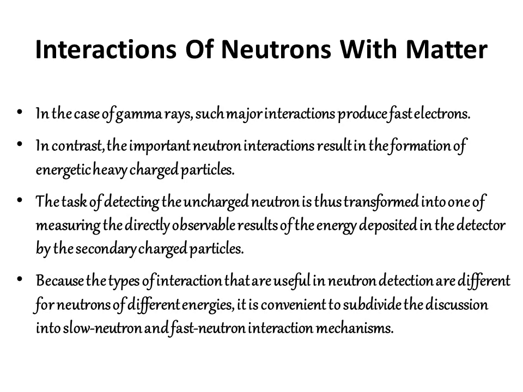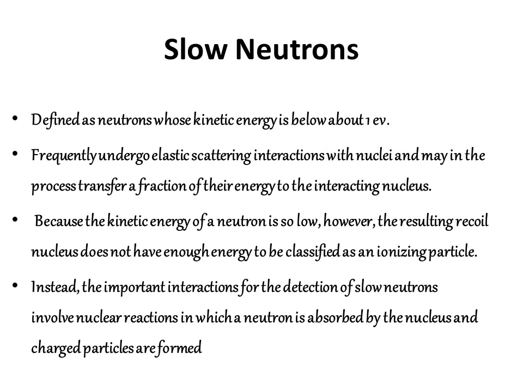Because the types of interactions that are useful in neutron detection are different for neutrons of different energies, it is convenient to subdivide the discussion into slow neutron and fast neutron interaction mechanisms. So we will be having slow neutron interaction and also fast neutron interaction mechanisms. Let us now see about the slow neutron interaction.